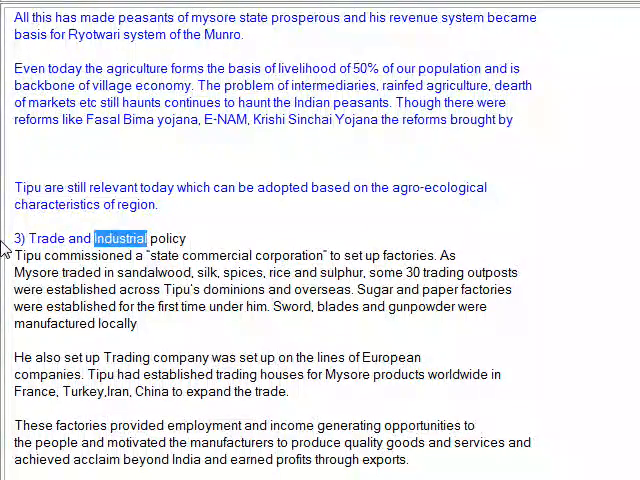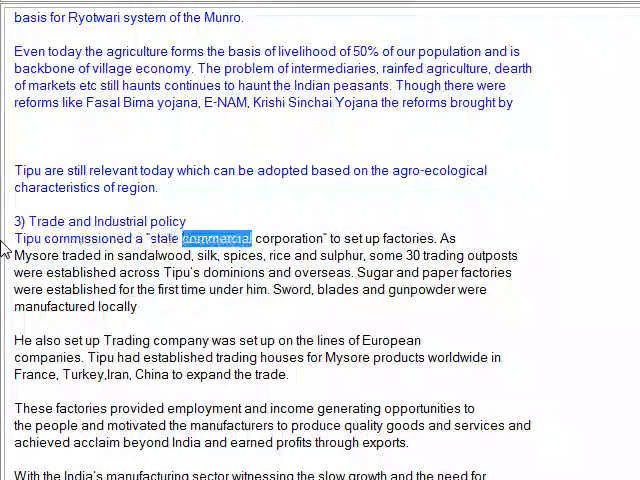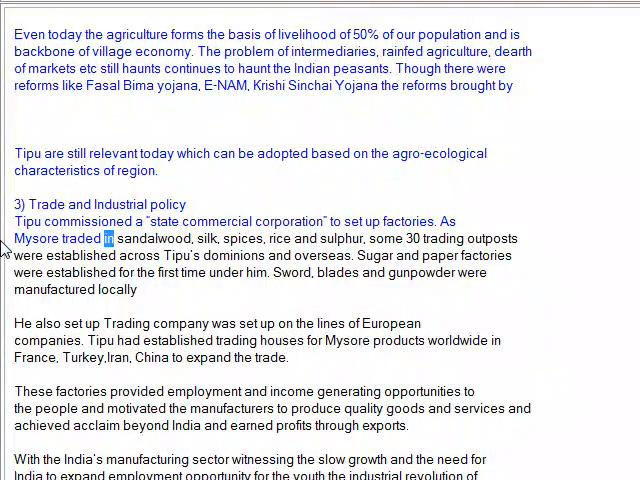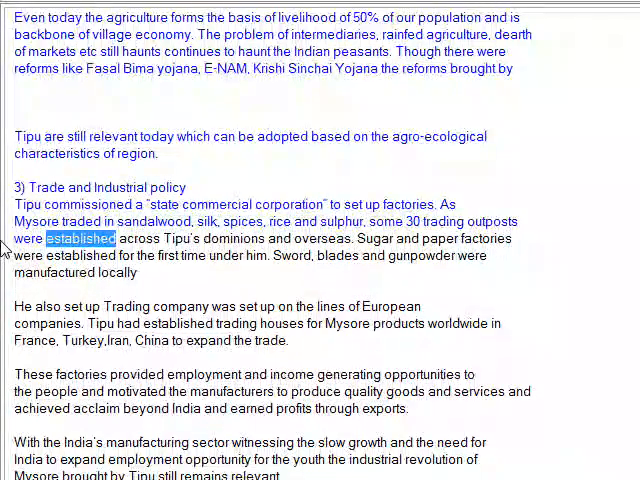3. Trade and industrial policy. Tipu commissioned a state commercial corporation to set up factories. As Mysore traded in sandalwood, silk, spices, rice and sulfur, some 30 trading outposts were established across Tipu's dominions and overseas.